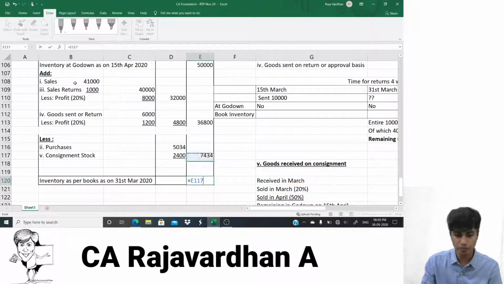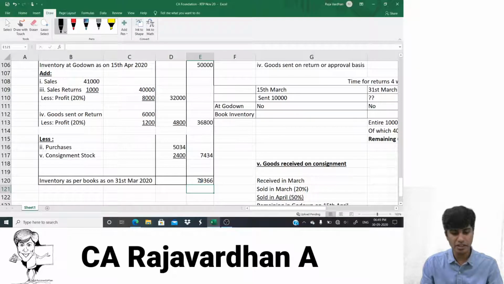So it is 50,000 plus 36,800 minus 7,434, that will give me 79,366. This is my inventory as per books as of 31st of March 2020.